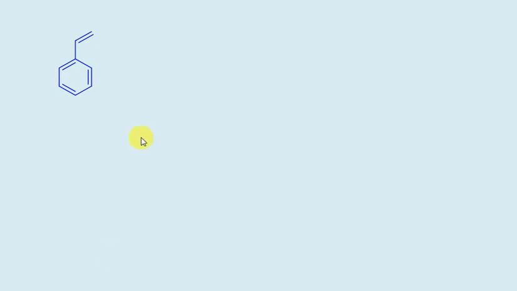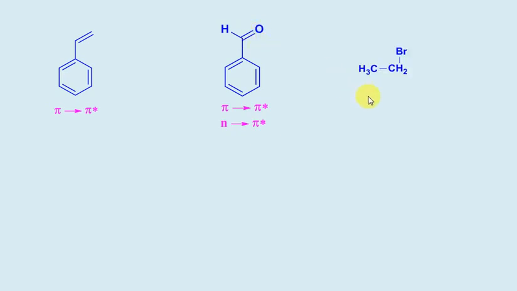Friends, can you point out the type of electronic excitation present in this compound? As this is a multiple bonded system, it will have pi to pi star transition. Now, in this compound, multiple bonds are present, so it will have pi to pi star transition along with n to pi star transition, as a lone pair with a double bond is present.